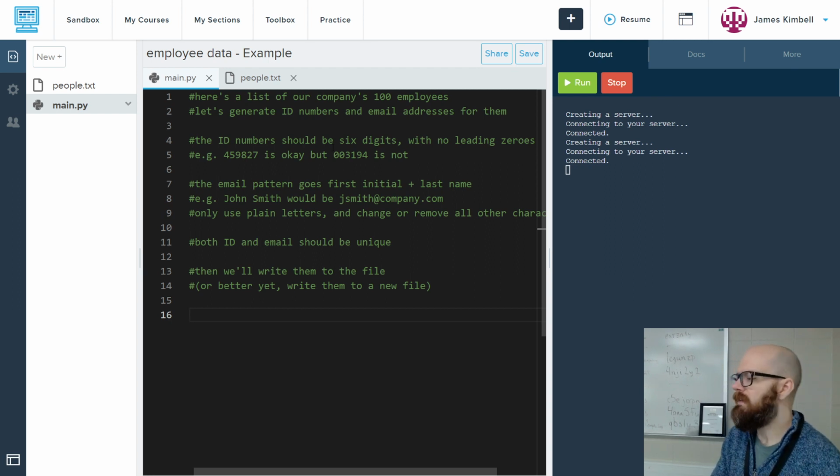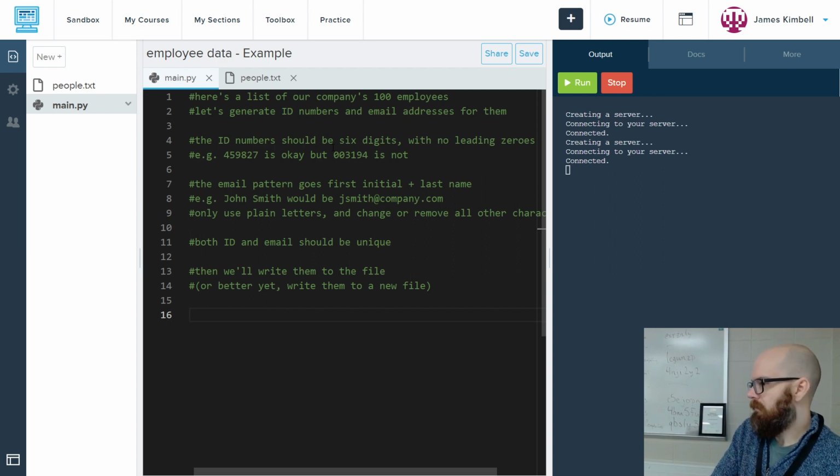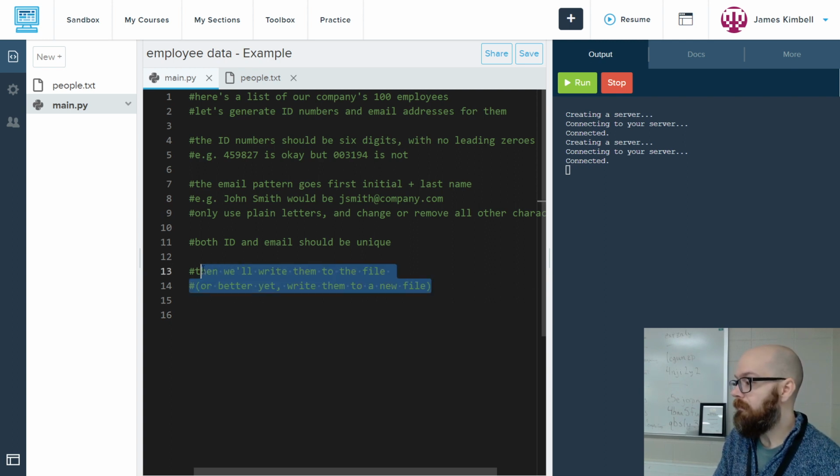It should be unique, but at least it's whatever you want. We could base the ID number on the order you get them, or the alphabetical order, or just make them completely random as long as they are different. And then we're going to write them to a file.